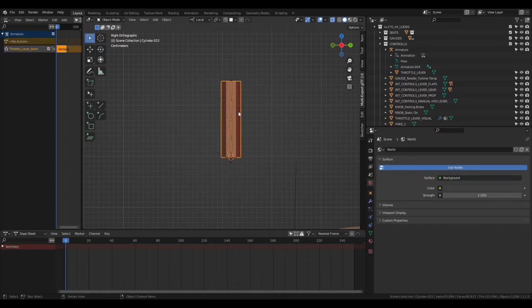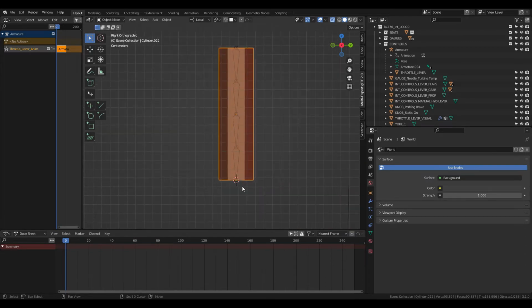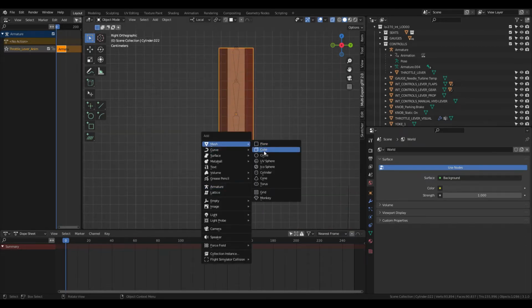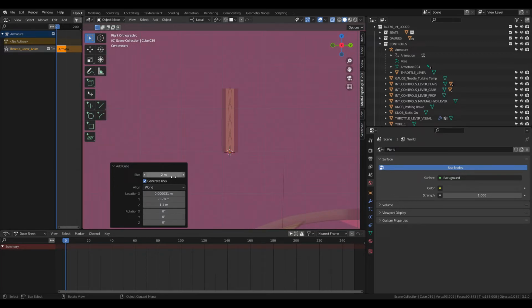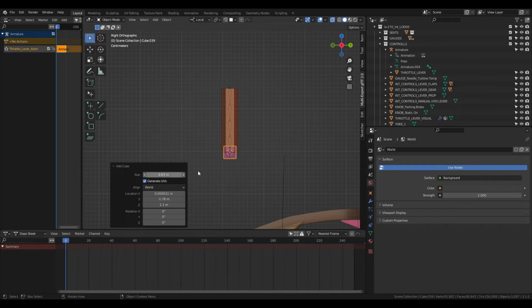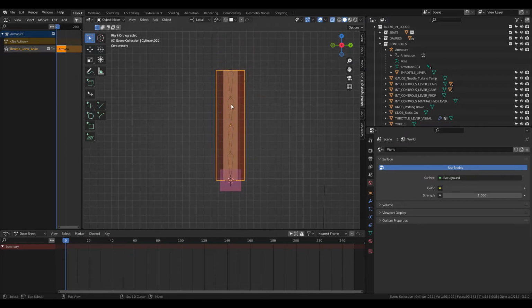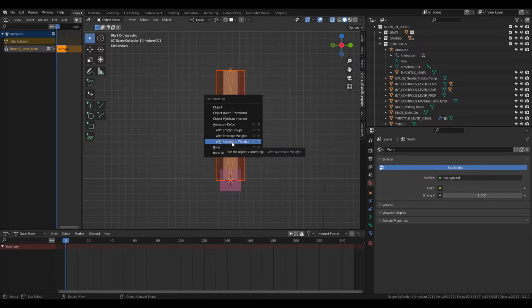So now that I've got an armature and my cylinder here, I'm going to add a cube where my cursor is right now. Just make it some arbitrary size. Alright. Now I'm going to select my cylinder, hold Shift, and select my armature, and hit Control P. And I'm going to parent that with automatic weights.